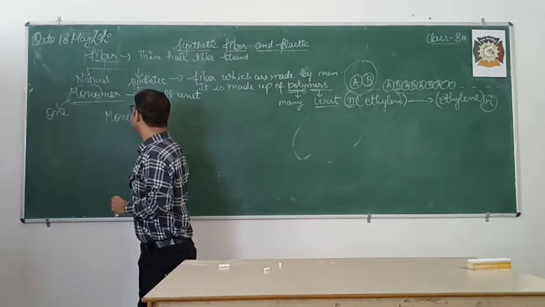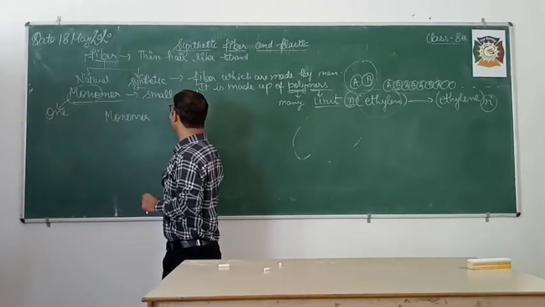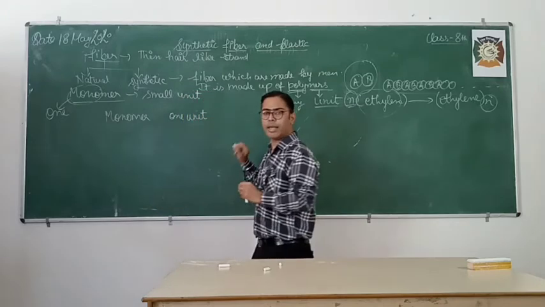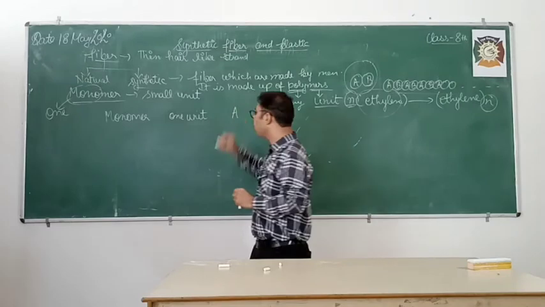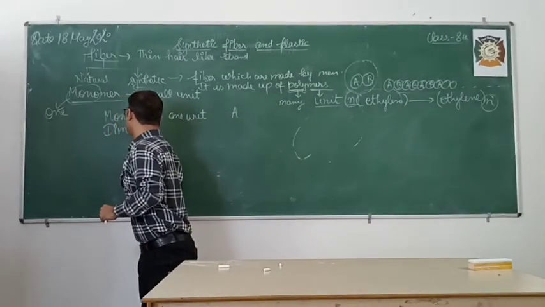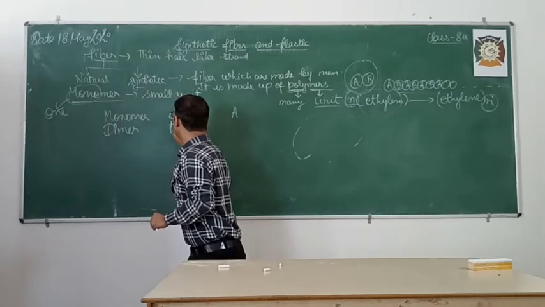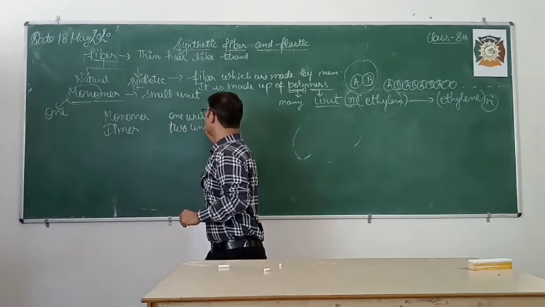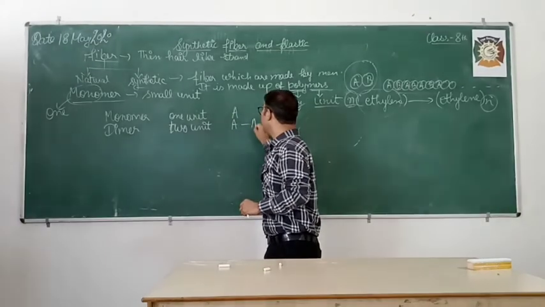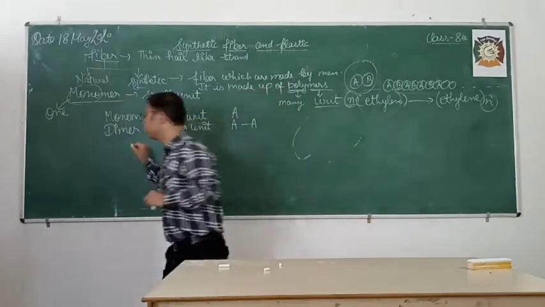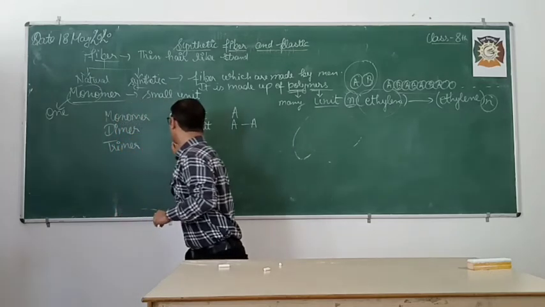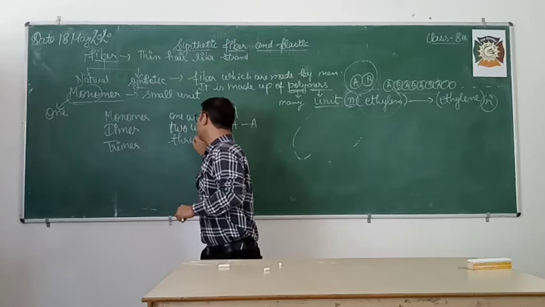So try to understand it one more way. Suppose we have monomer. Monomer means one unit. Take an example. I am taking A as molecule. So A. Next, dimer. Dimer means 2 units. So 2 units are there of molecule. So A A, 2 units, dimer. Next, trimer. Trimer means 3 units.